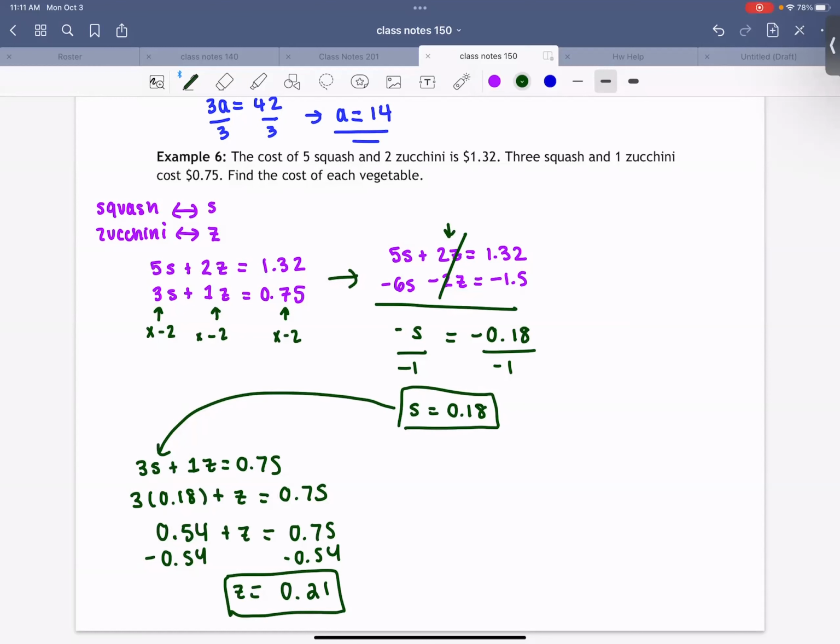Any questions on example 6? How do we feel about systems of equations? Do we feel all right? Okay, I feel pretty confident that we are good with these.